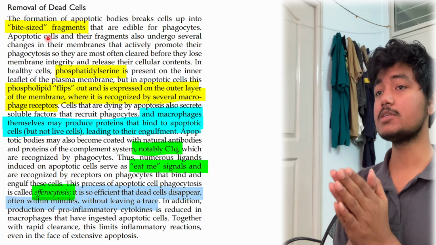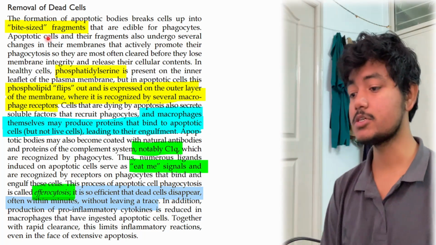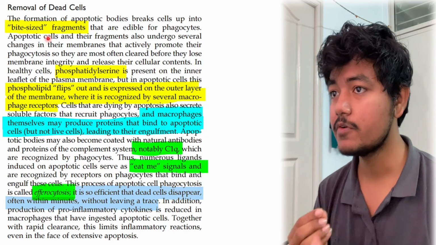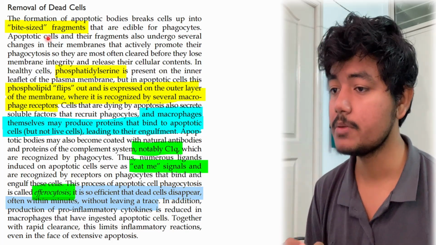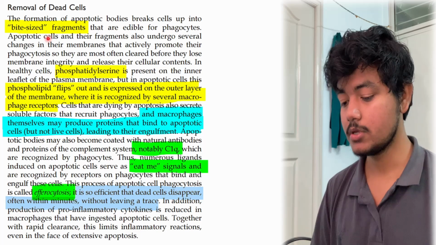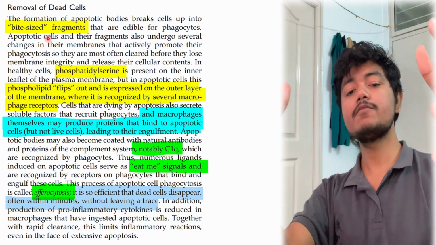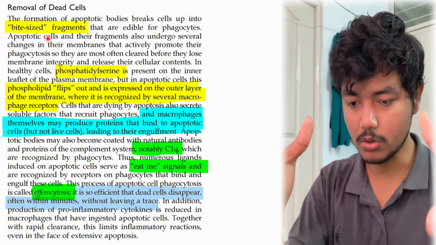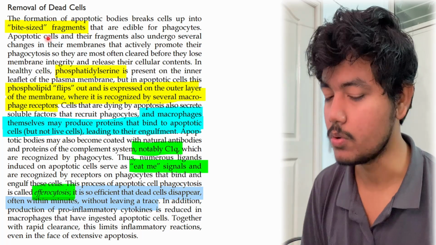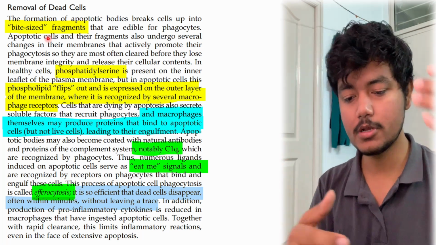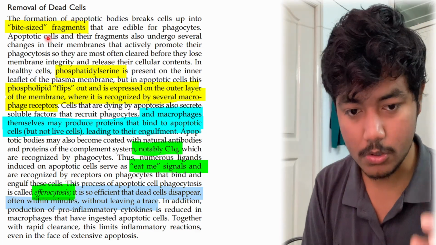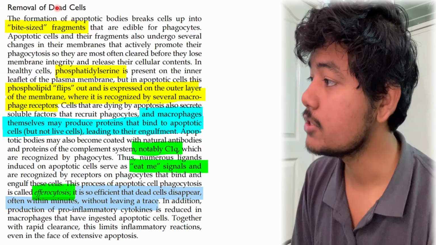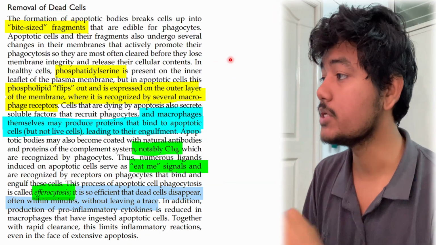So the formation of apoptotic bodies breaks the cell up into bite-sized fragments. As I have already told in the very first lecture, why is there formation of blobs? Because it is very easy for the macrophages to clear up. Imagine if I give you this big piece of food and tell you to put the whole thing inside your mouth, will you be able to? No. But if I cut the big food into several small pieces, like your mother used to do when you were a child, that was very efficient to eat, right?